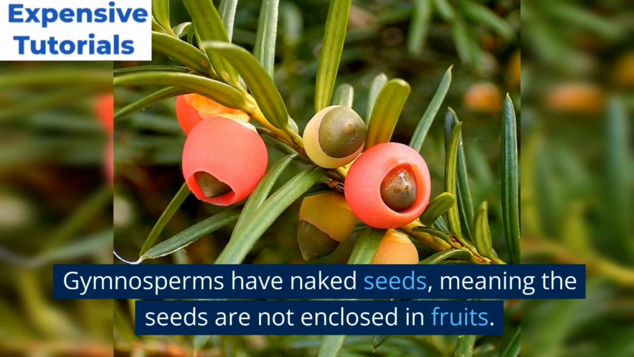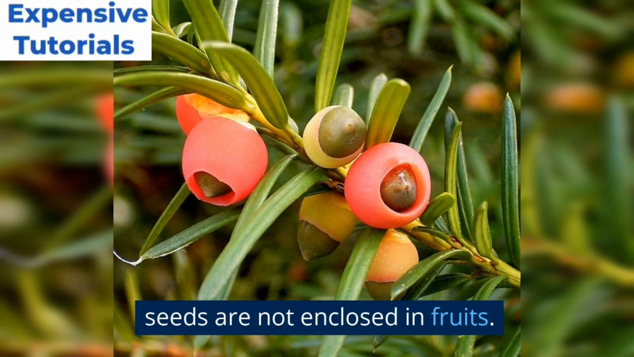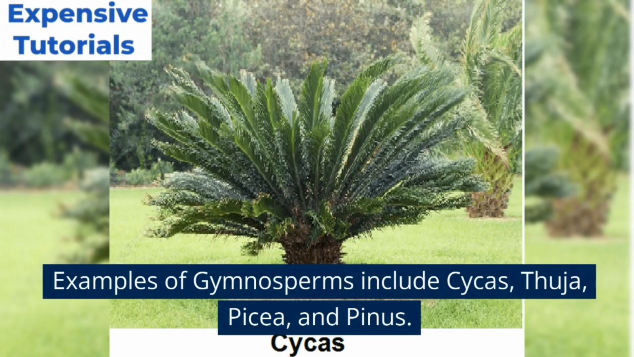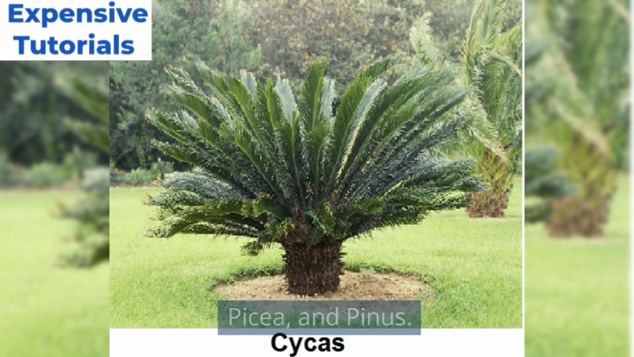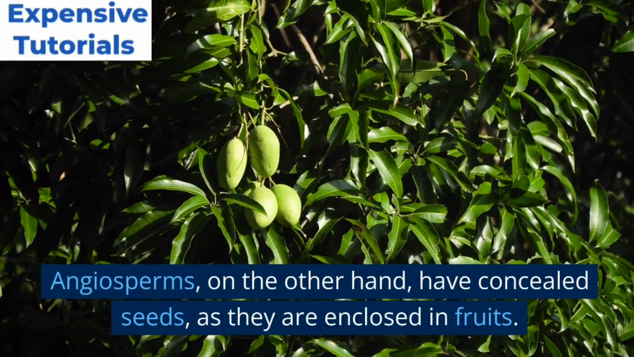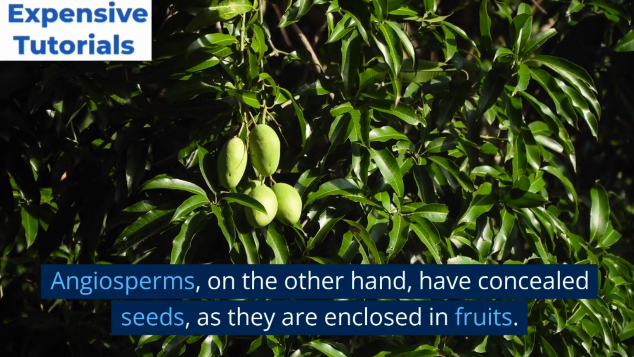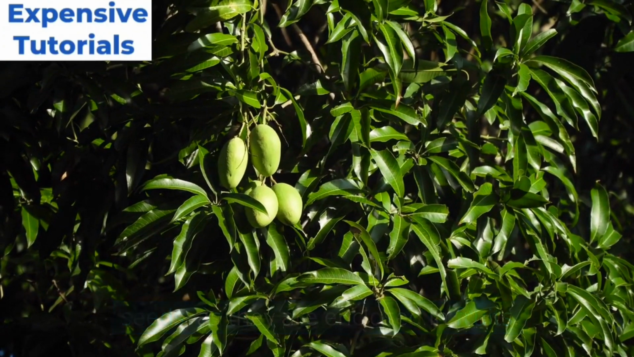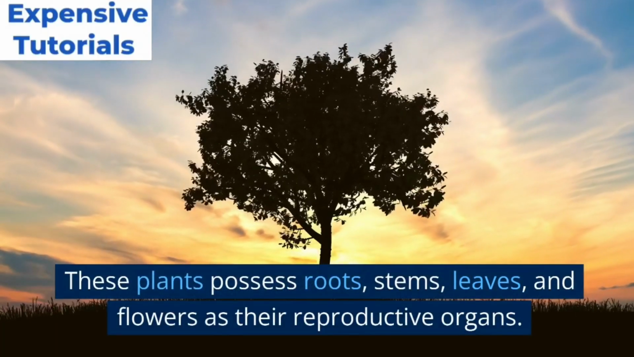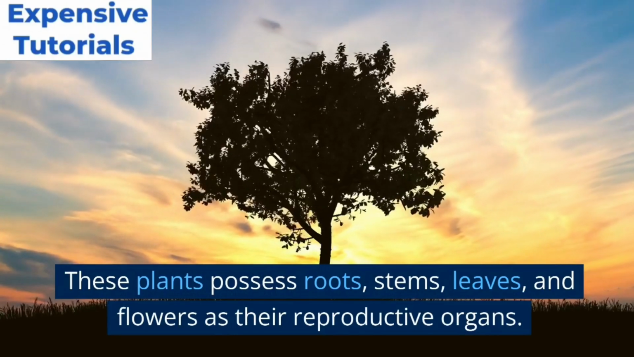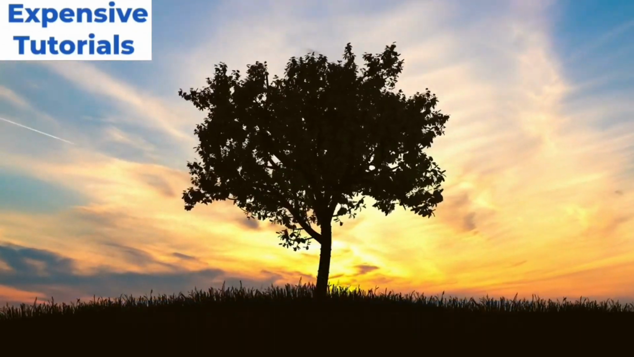Gymnosperms have naked seeds, meaning the seeds are not enclosed in fruits. Examples of gymnosperms include cycas, thuja, picea, and pinus. Angiosperms, on the other hand, have concealed seeds, as they are enclosed in fruits. These plants possess roots, stems, leaves, and flowers as their reproductive organs.